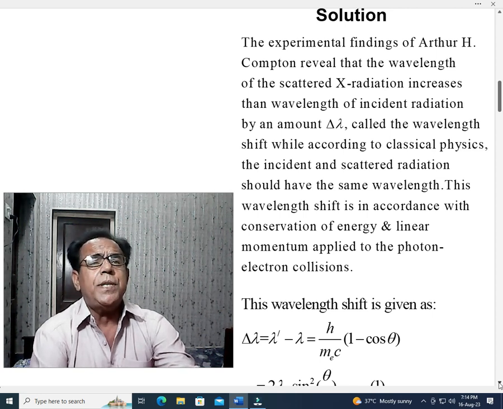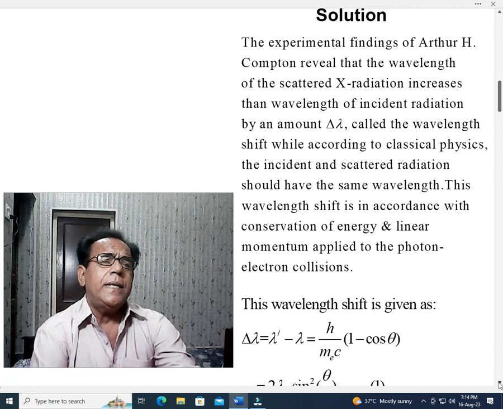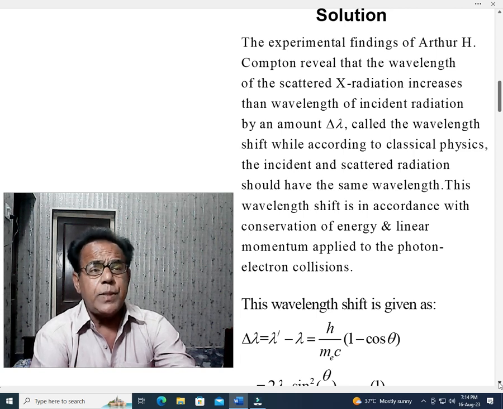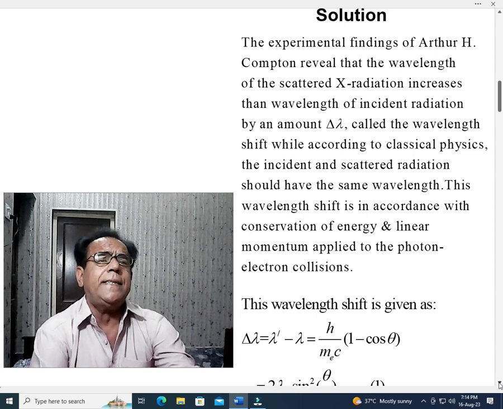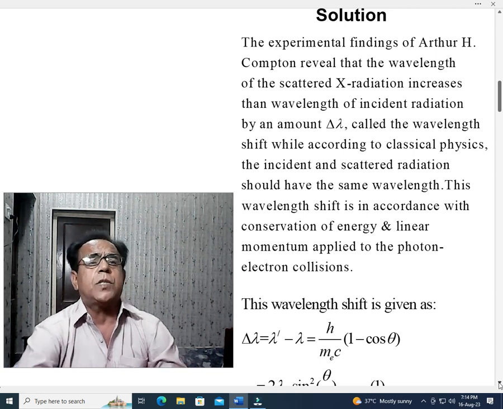Dear students, this is a deficiency in classical physics, which has been pointed out by the Compton experiment. This wavelength shift is in accordance with conservation of energy and linear momentum applied to the photon electron collisions.